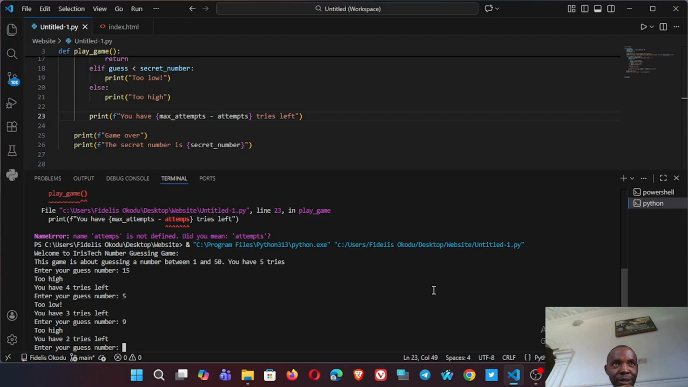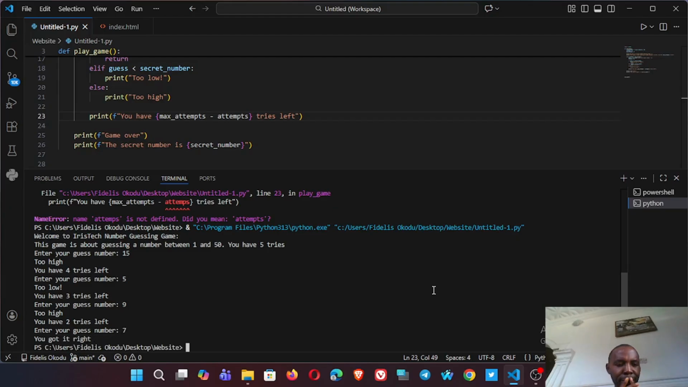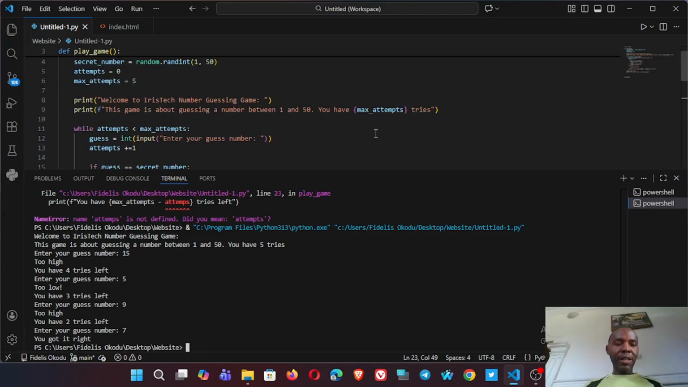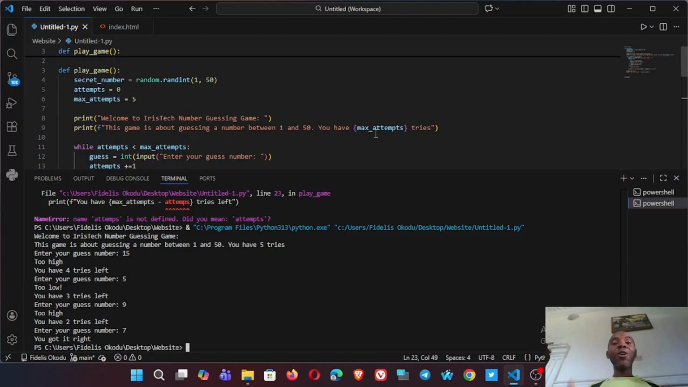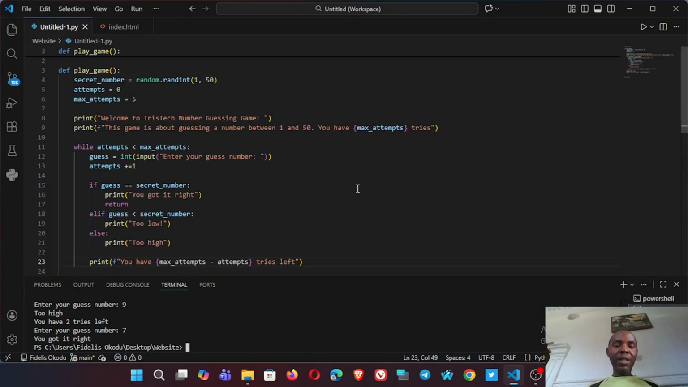So if 9 is too high and 5 is too low, the number is between 9 and 5. So let me try 7. Enter. You got it right. The answer is 7. I got it right. Now you see our number guessing game, or Iris Tech number guessing game, is working. So this is the coding I've been able to do learning Python. Victory.